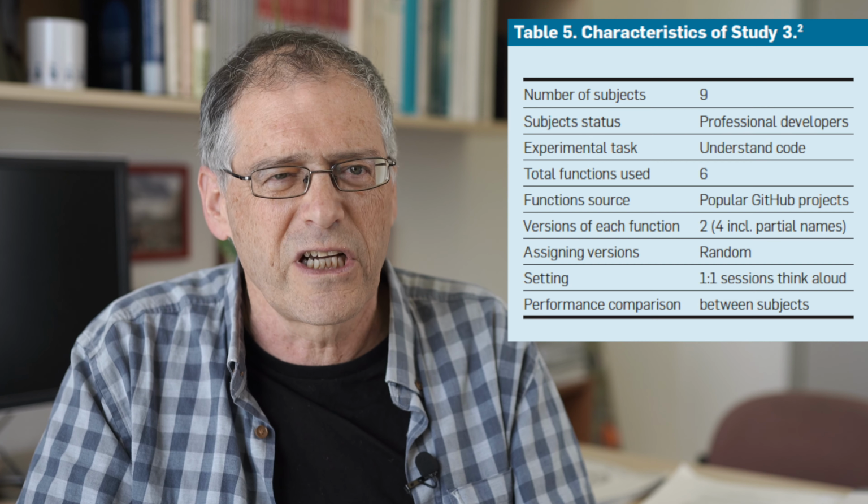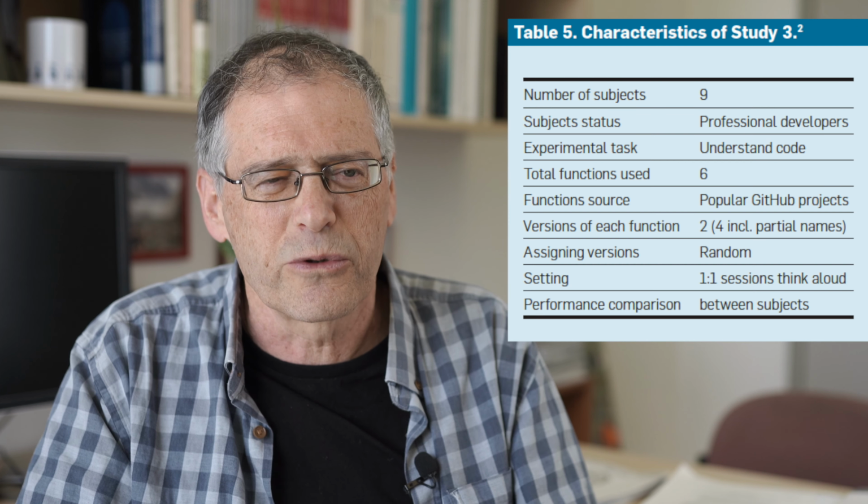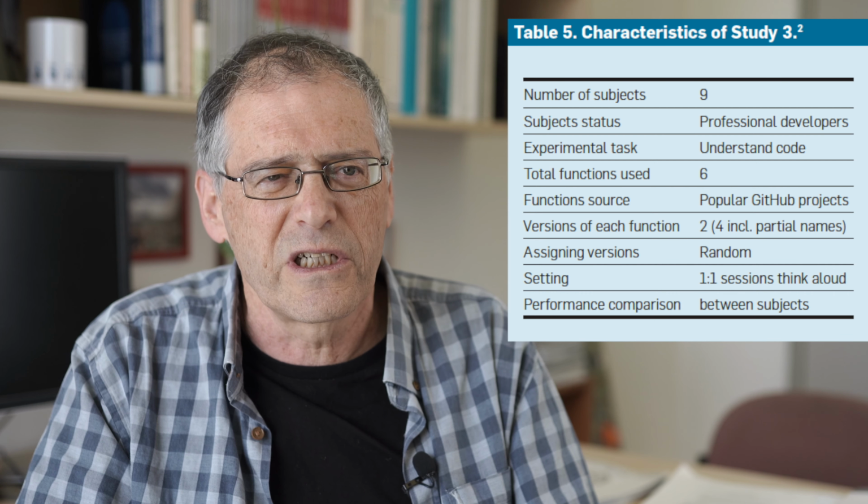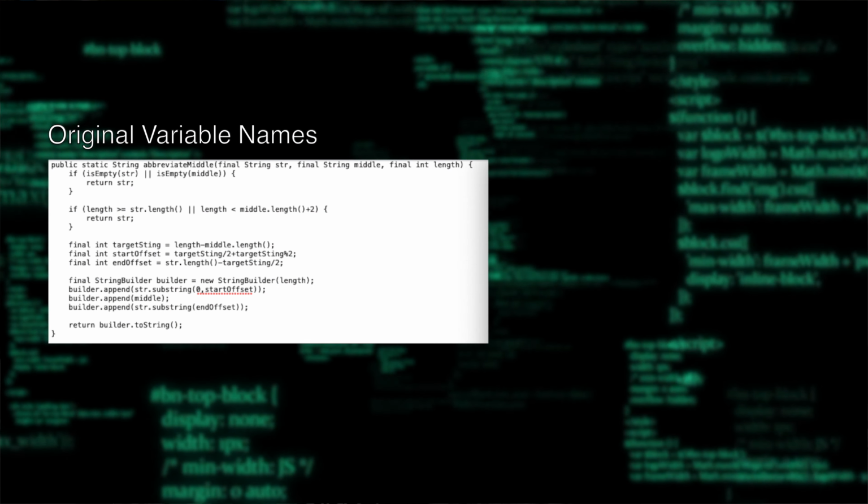The third study was not so much about the structure of the code as about the names of the variables in the code. What we did in this study is we wanted to check how important meaningful names are. So again, we took code. In this case, it was not code written specifically for the experiment. It was code from utility libraries in GitHub. We took this code as it appeared, as the developers on GitHub wrote it.